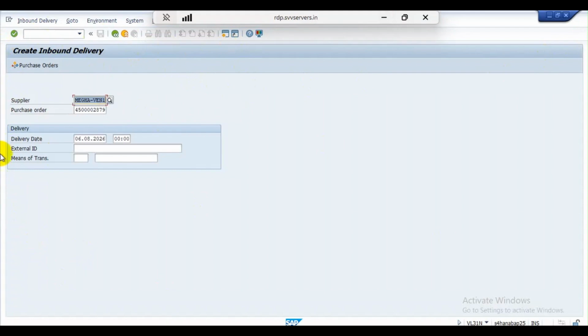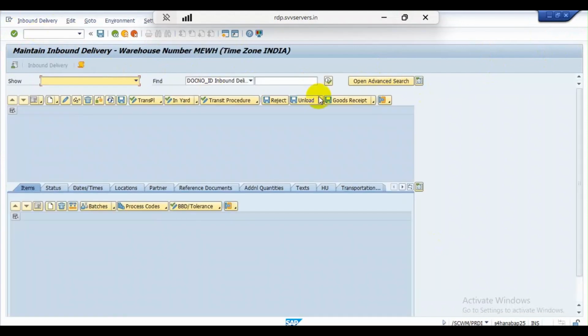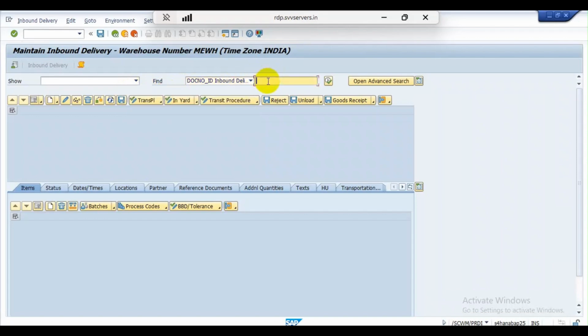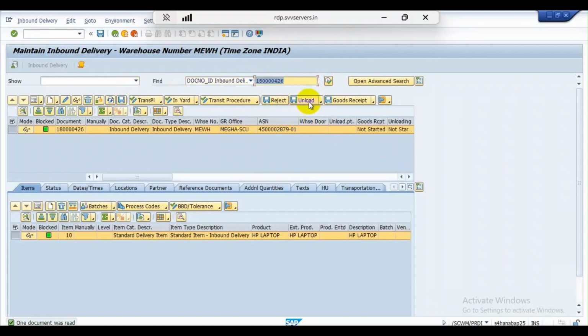Now let us process this inbound delivery on the EWM side. The transaction code is /SCWM/PRDI. Press enter. Here select the entry document number ID, which belongs to the inbound delivery. Enter the inbound delivery number. Execute. Now click on unload. Click on post it. Unloading of goods is completed.